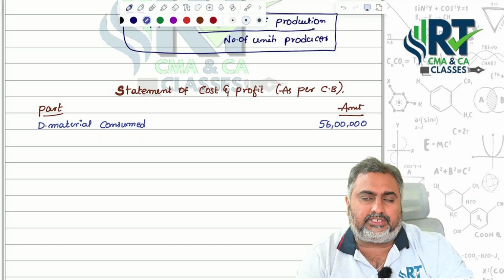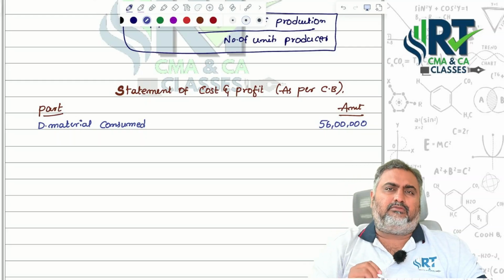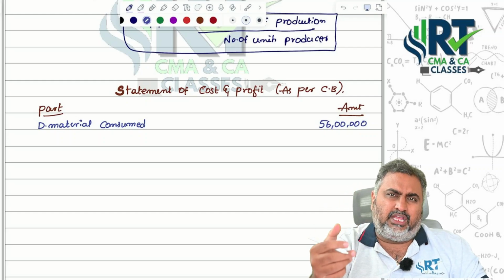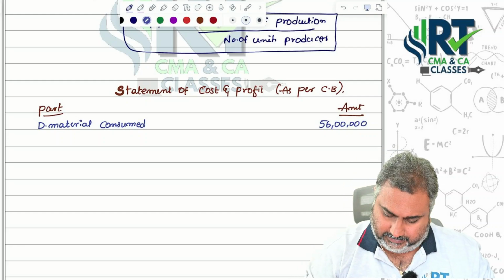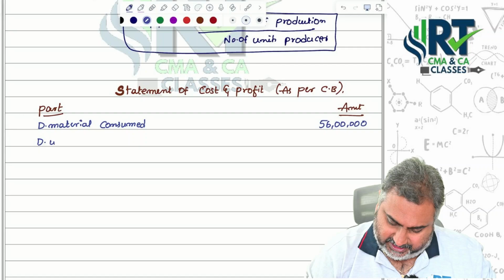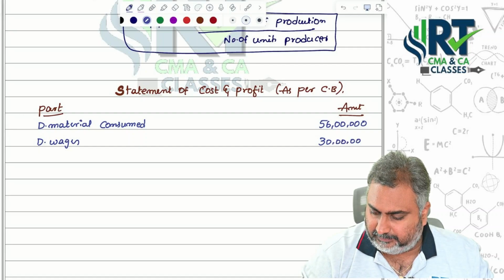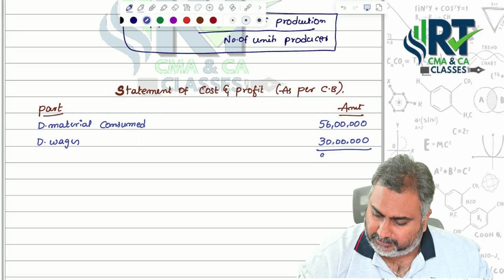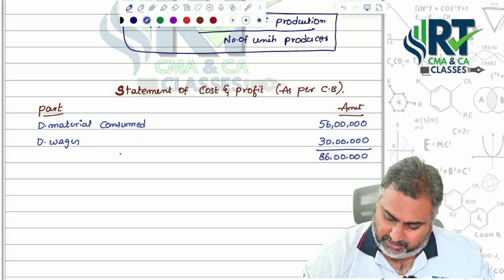If no information was provided, whatever information we recorded under financial books should be recorded under costing books as well. Then direct wages, 30 lakhs. No direct expenses. After adding this, we are getting prime cost.